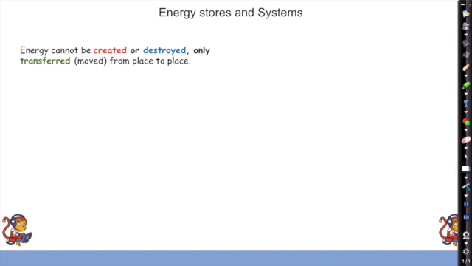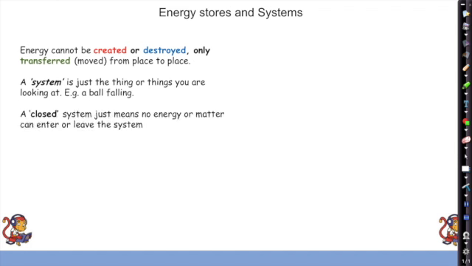So one of the most important things to do with energy is that energy can't be created, it can't be destroyed. It can only be moved from one place to another. It's one of the basic rules of the universe. Now, in this energy stores and systems topic, they might use the word system. System is really just a thing or things you're looking at. So, for example, a system could be a ball falling or a can full of gas. Okay, a closed system just means one where no energy or matter can enter or leave the system.